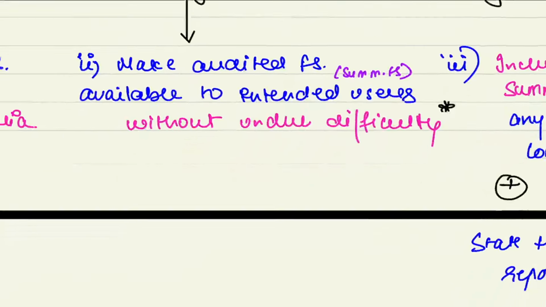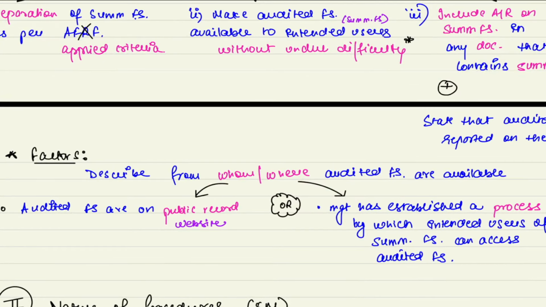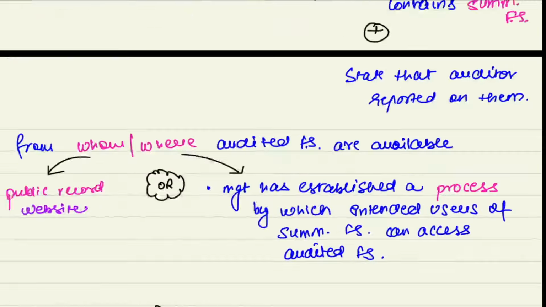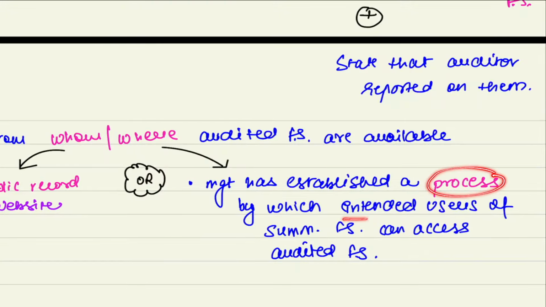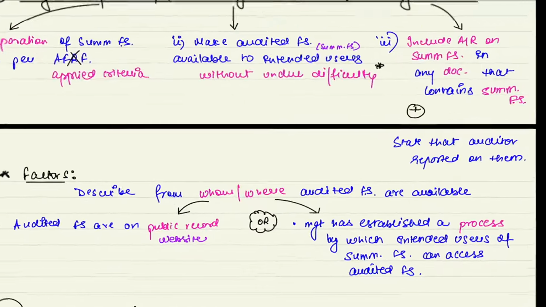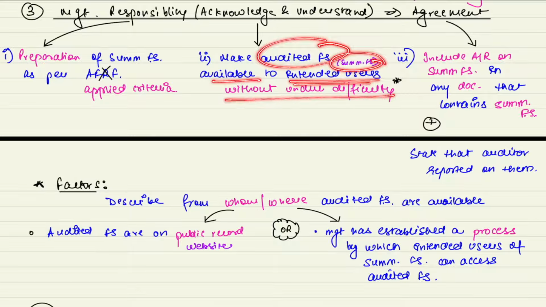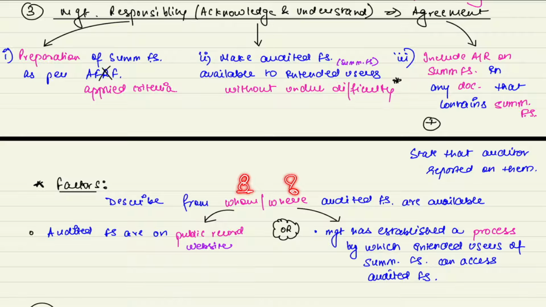Sir, how is that possible? Let's understand. You need to describe from whom and from where the audited financial statements will be available. So these can be available on public record, or management can establish a process via which the intended users can access the audited financial statements. Management needs to tell from whom and where these audited financial statements are available, either on public record, or you develop a process for that. Are the 2 points clear?